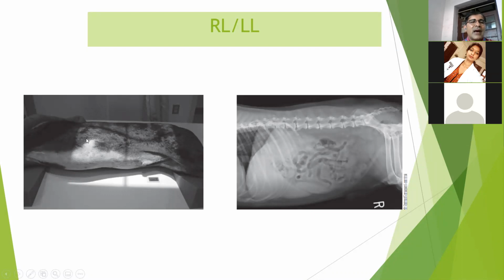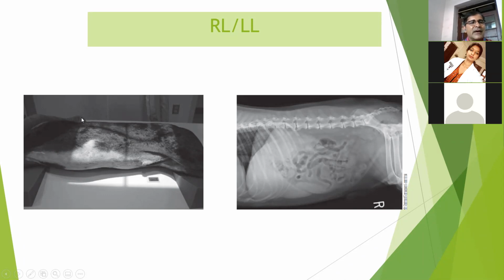Either we can keep the animal with the right side down, as shown in this picture, then we use the term right lateral recumbency, right? We can also keep this animal left side down, then we use the term left lateral recumbency.